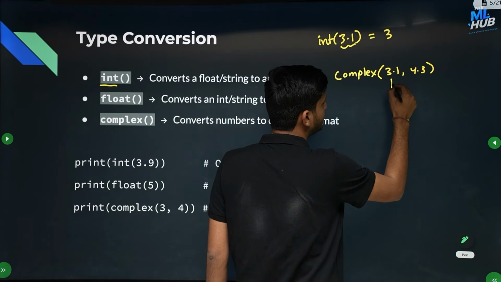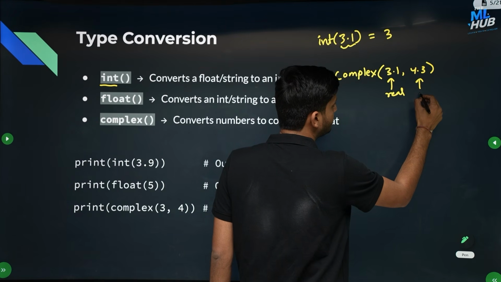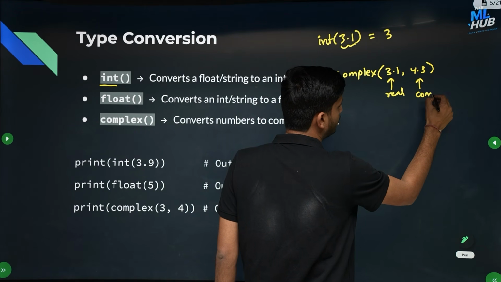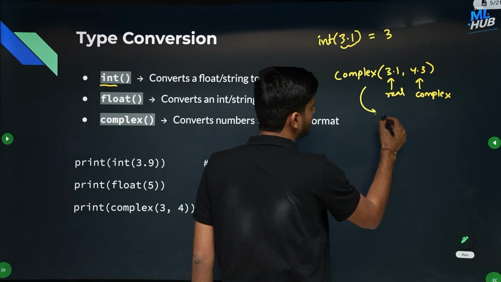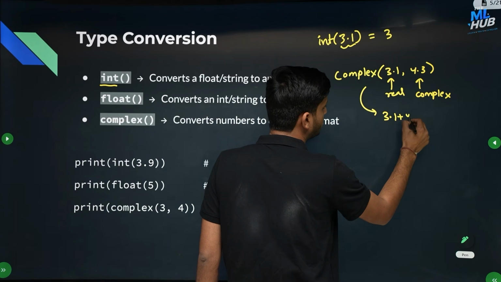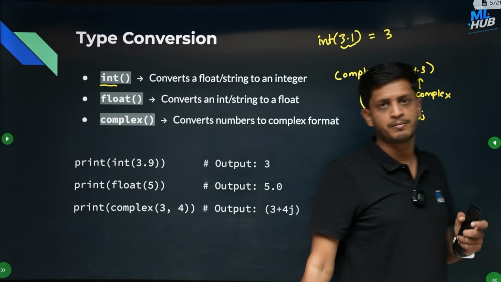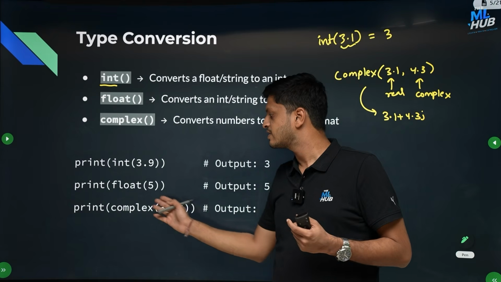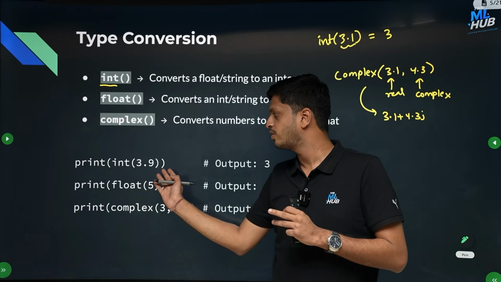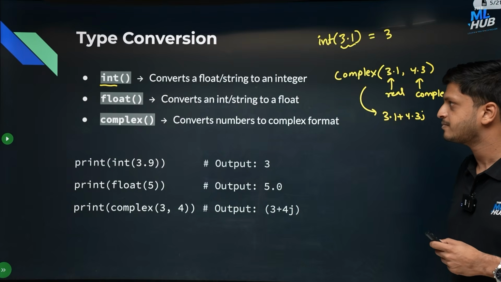So it will automatically take the first as the real part and the second argument as the imaginary part. So this will automatically become 3.1 plus 4.3 iota. Okay, so this is the complex number. So this is how you can change the types. You can convert integers to complex, you can convert integers to float, or floating point or complex numbers to integers. That's how you can do that.